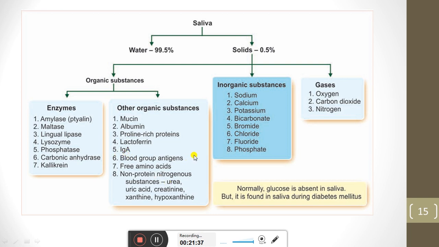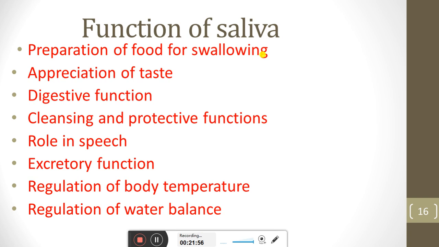So blood group antigen, free amino acid, non-proteinous substances like urea, keratin, and xanthine and hypoxanthine, and different substances have different roles. Further, in the next slide, we will also discuss all these types of substances. Then the functions of saliva are the preparation of food for swallowing, appreciation of taste, digestive function, cleansing and protective function, role in speech, excretory functions, meaning excretion of different types of substances, and regulation of the body temperature and regulation of the water balance.